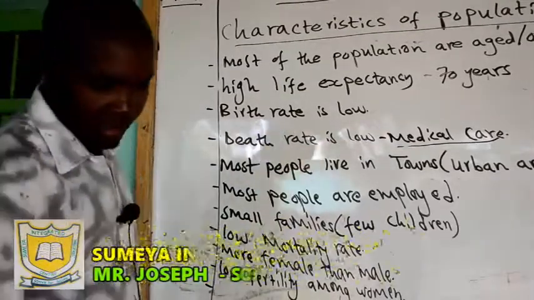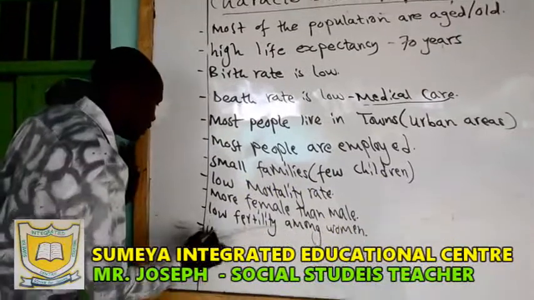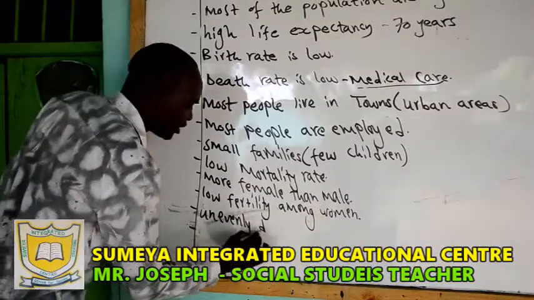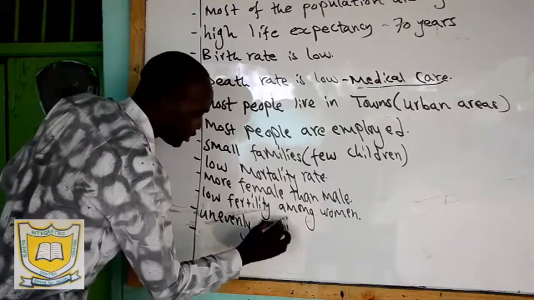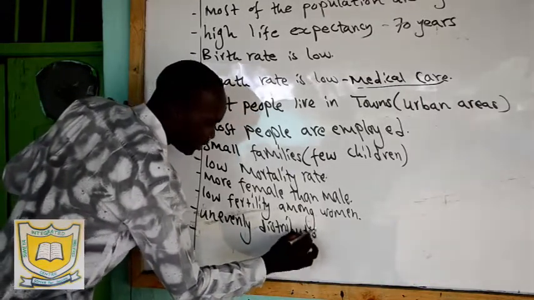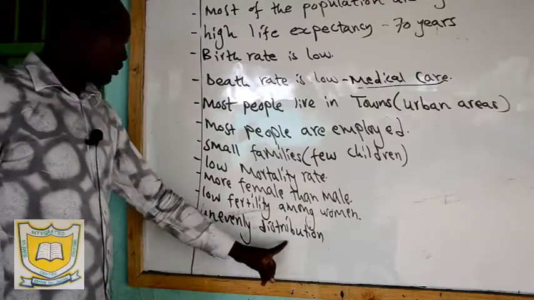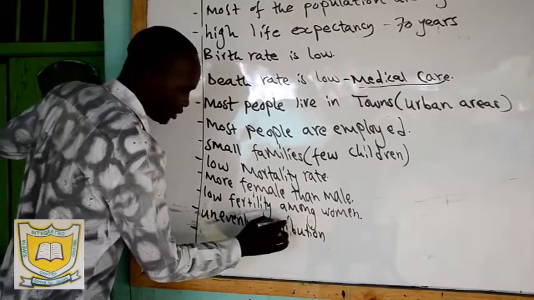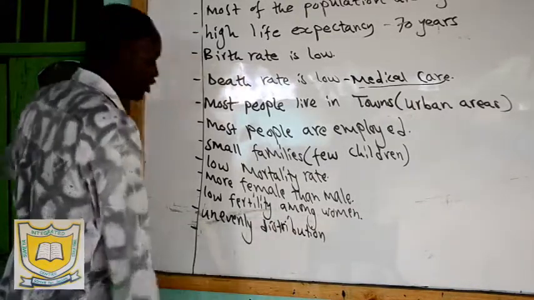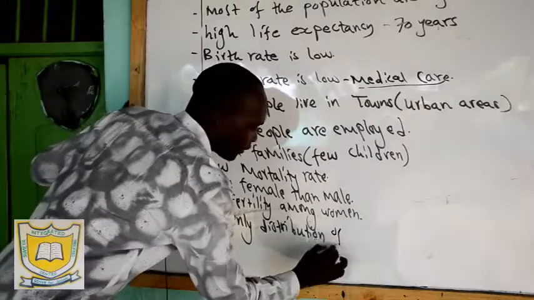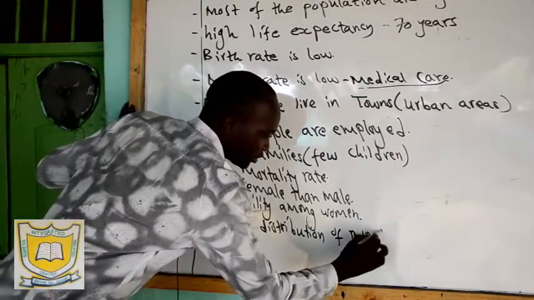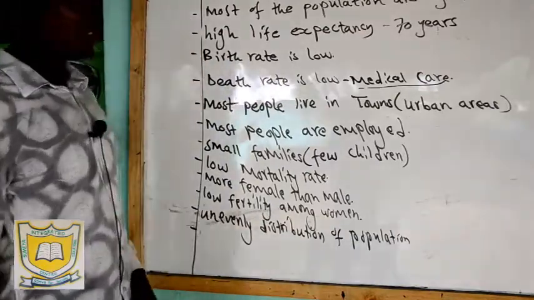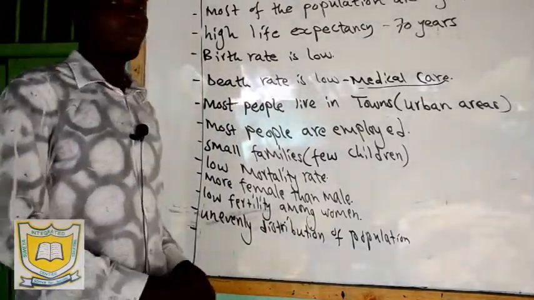And then we have unevenly distributed population. So in all these countries, there is an uneven distribution of population.